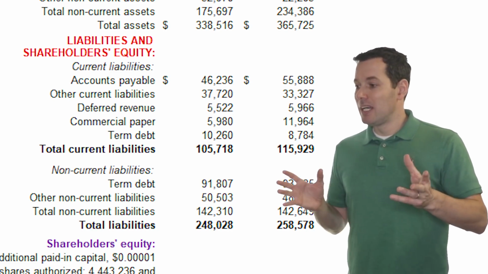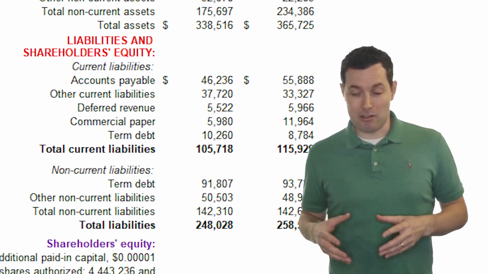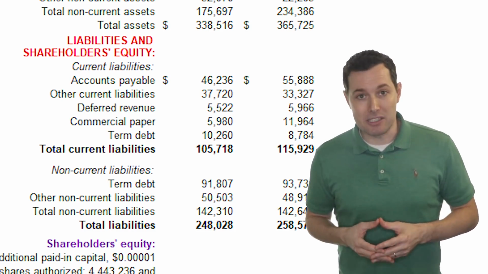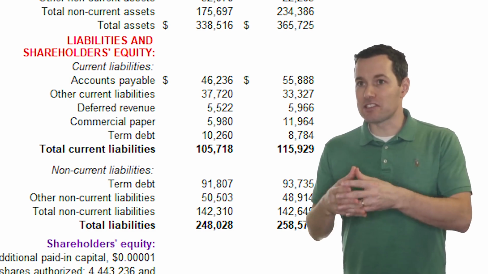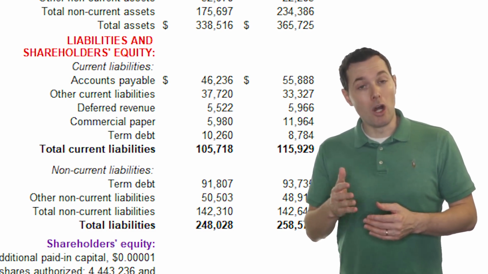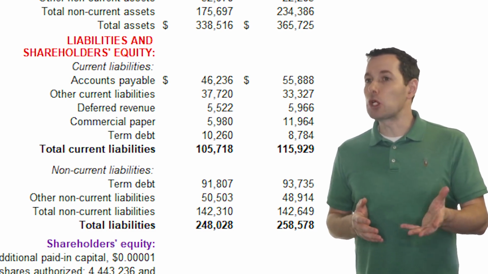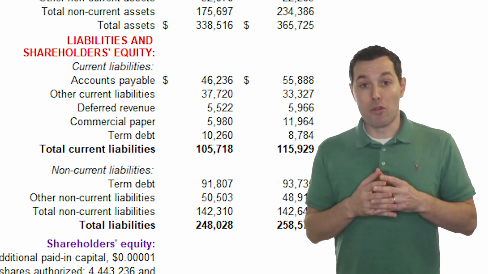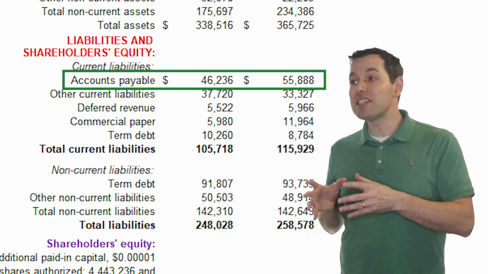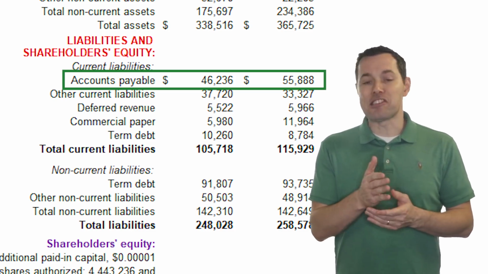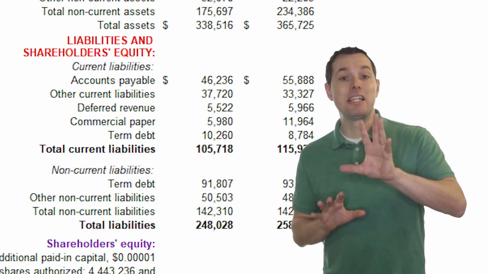As an example, each of us have our own households, our own personal, family, whatever it is. Let's imagine that we have a Netflix account. Well, if we have a Netflix account, that is a bill that we owe each month. But I wouldn't really qualify that as debt, although that would show up in the accounts payable section of the liabilities. So it is a liability, but it is not the same thing as debt. So that's just an example.